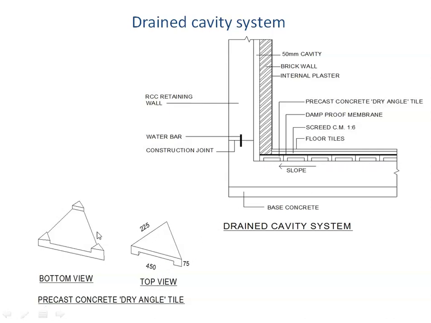So the water can actually pass through these gaps, and it can again be given a slope, and that water will get collected here and then taken to the underground tank or sump, and from there it will be pumped out. So in both these cases we are assuming that water will come inside through the retaining wall and also through the basement raft, and we allow that water to come inside to a certain extent and then drain it by means of the cavity formed in the dry angle tiles and the cavity wall which we create, take that water into a sump and then pump it out.